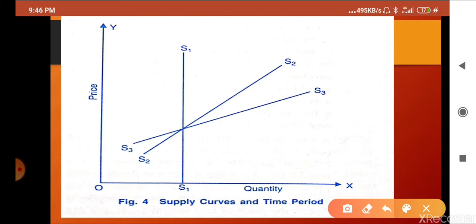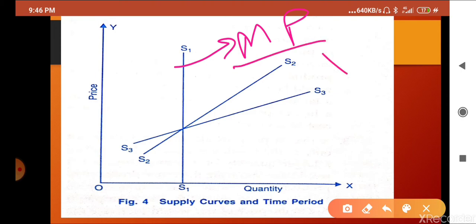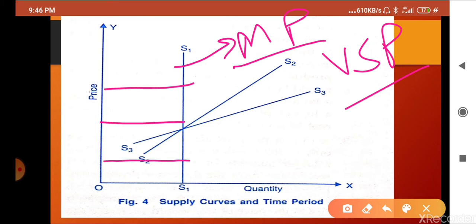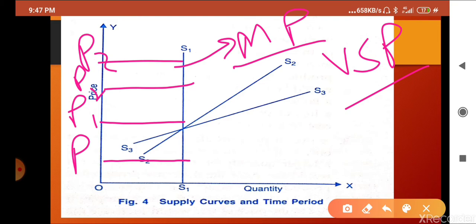So one thing we can say, first SS1 indicates market period supply, or very short period supply. What is here? We can see price here: P, P1, P2, P3. So we have four prices, but at all these prices there is no change in supply. Why is there no change in supply? Because supply cannot be adjusted in a single step.